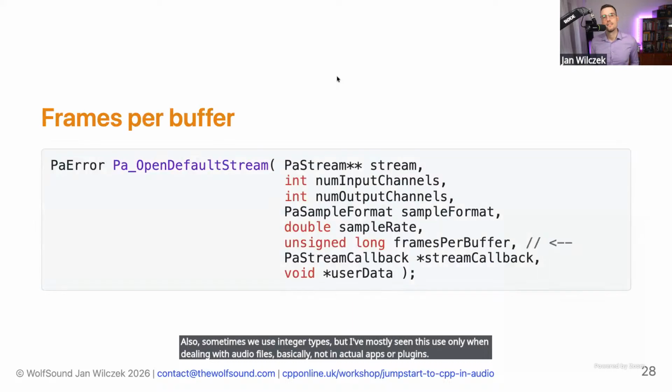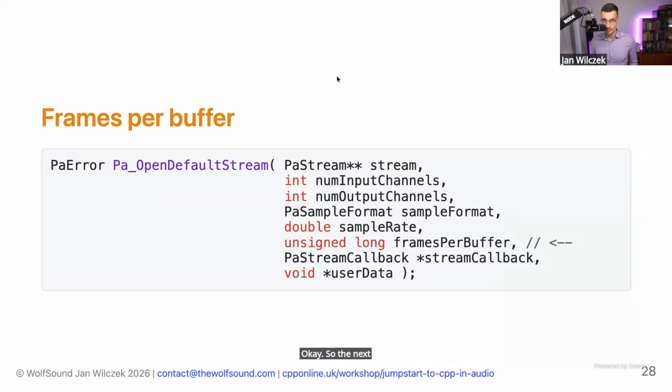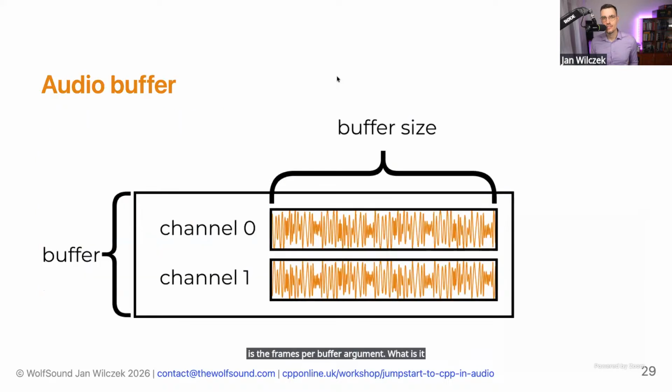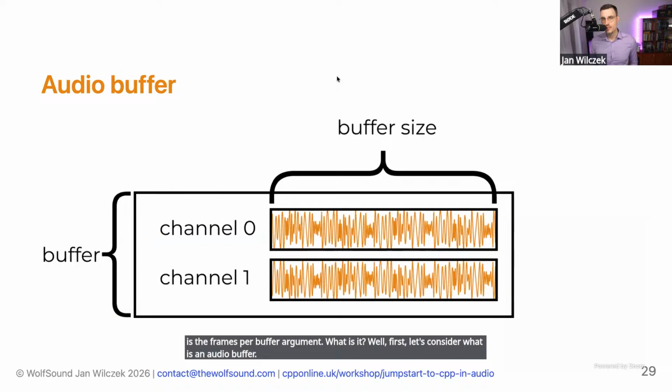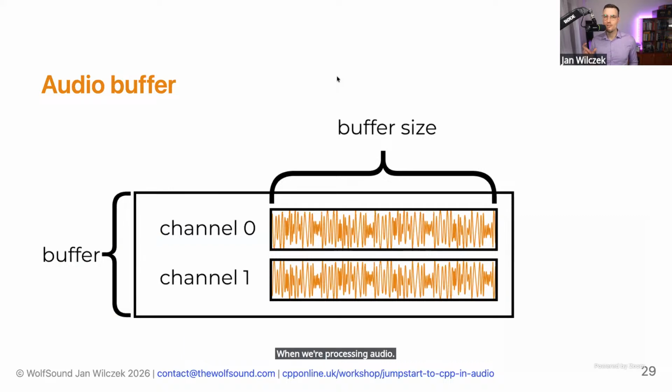Okay, so the next argument we must pass to Port Audio is the frames per buffer argument. What is it? Well, first, let's consider what an audio buffer is. When we're processing audio, we typically do it in chunks of samples, with fixed lengths of such chunks.